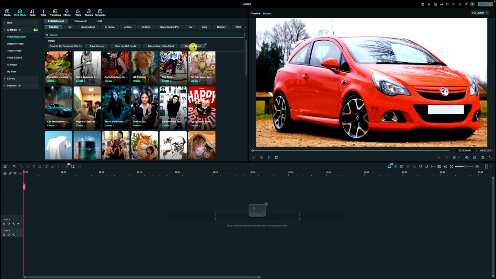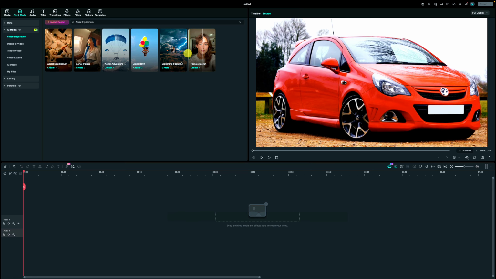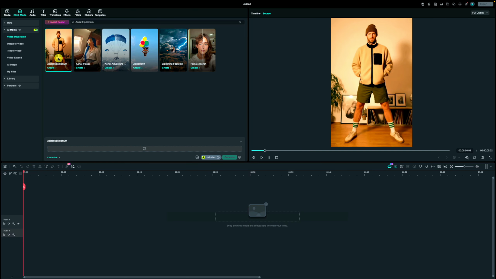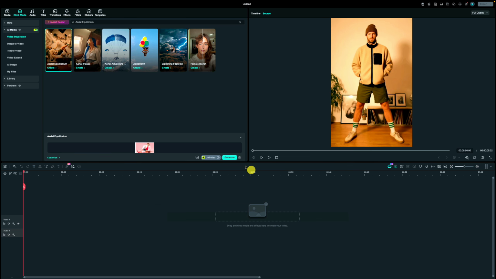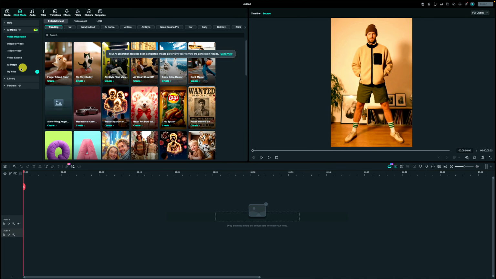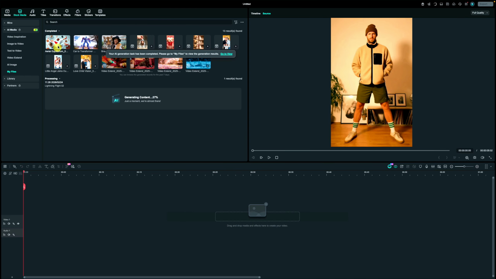Similarly, we will search for another one. Aerial equilibrium. Here, you can float in midair, weightless, as if gravity forgot you. Now it's completed. See the result.